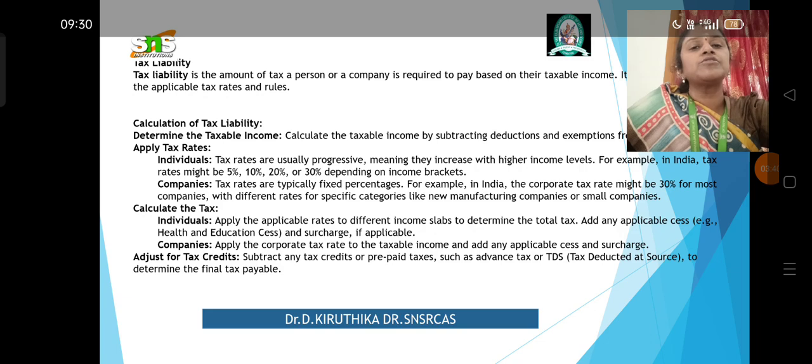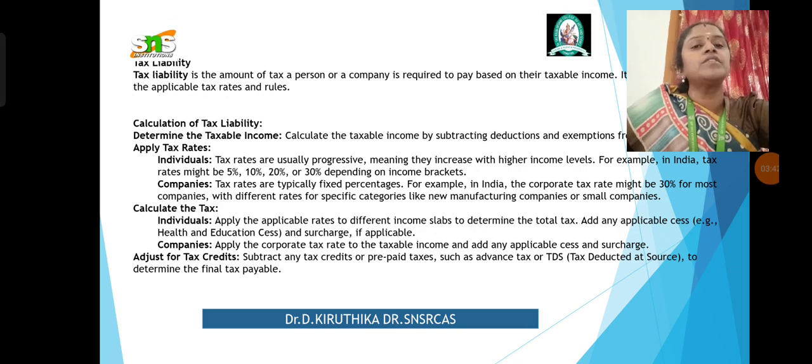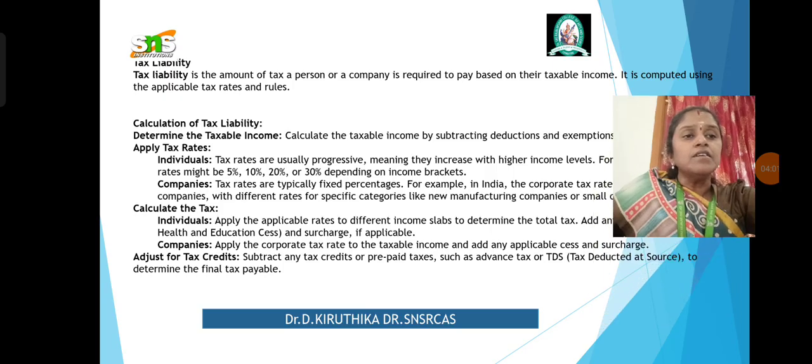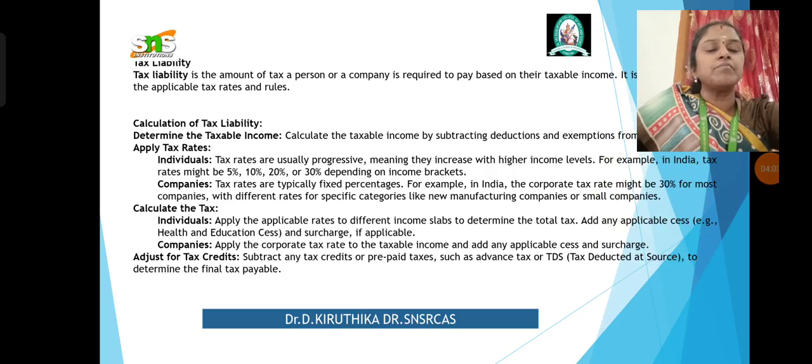Now coming back to tax liability, it is the amount of tax a person or a company is required to pay based on their taxable income. It is computed using the applicable tax rates and rules which are prevailing. According to our financial budget, it may vary from one financial year to another, and some amendments may be implemented.